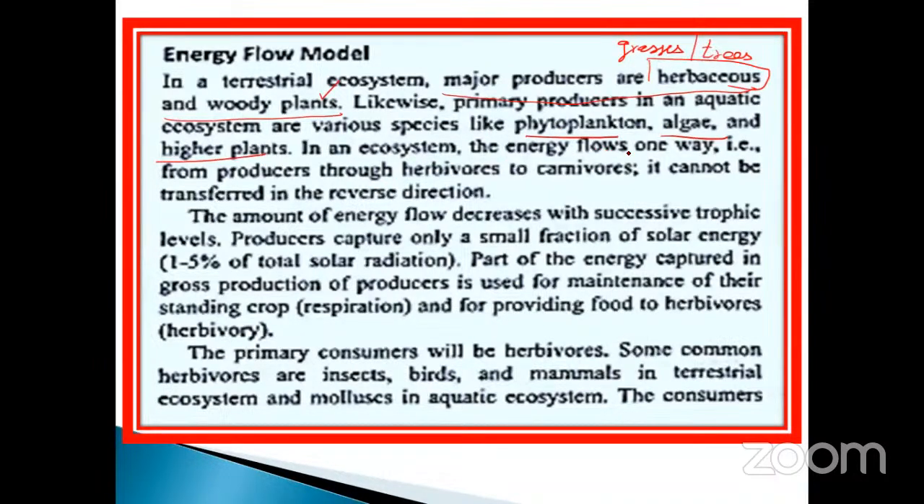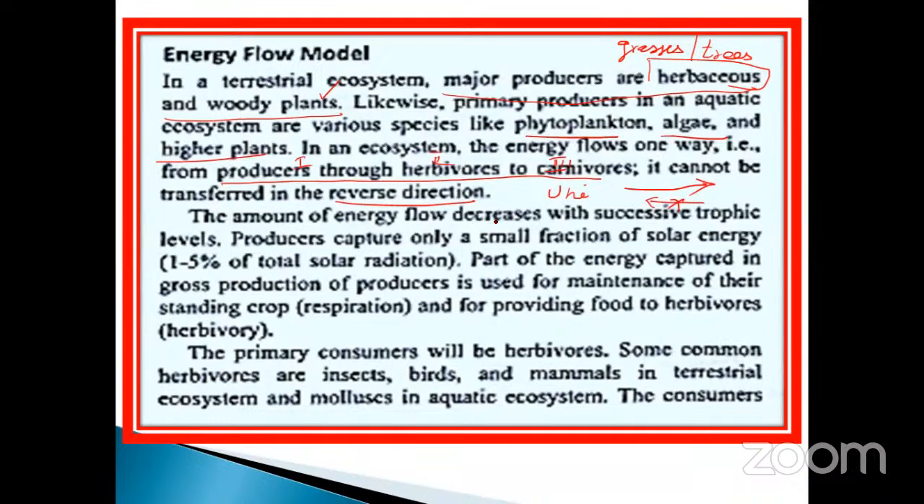In an ecosystem, the energy flows one way, from the producer through herbivores to carnivores. This is a step we already discussed. Starting here, leading here, and then ending with the carnivores. It cannot be transferred in the reverse direction. Why? Because it is unidirectional, only one way. It will not reverse; it is not possible.